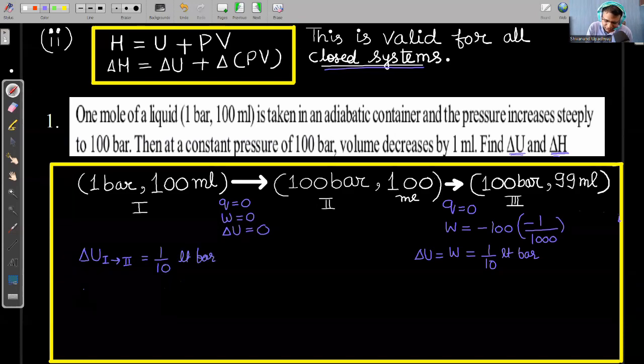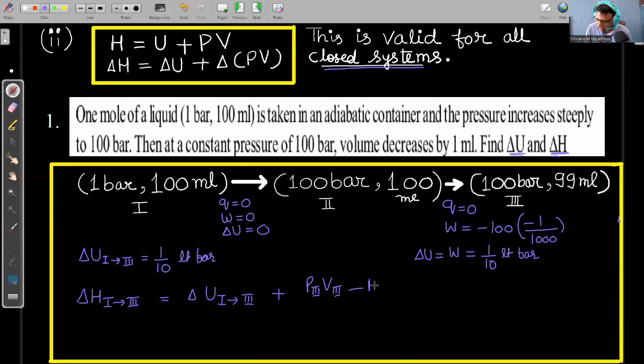Now if I have to calculate the enthalpy change in the whole process from 1 to 3, I can write that delta H in process 1 to 3 is equal to delta U in process 1 to 3, and then the change in pressure-volume energy: pressure at state 3 times volume at state 3 minus pressure at state 1 times volume at state 1.